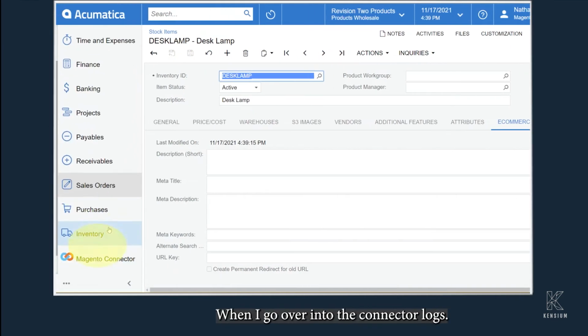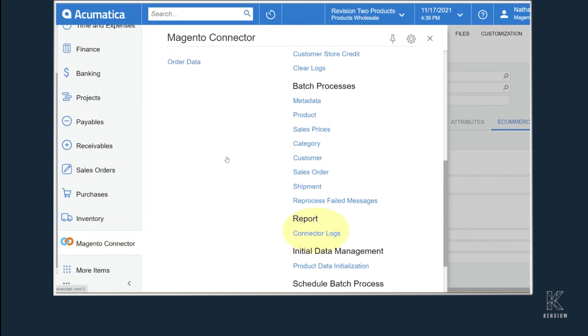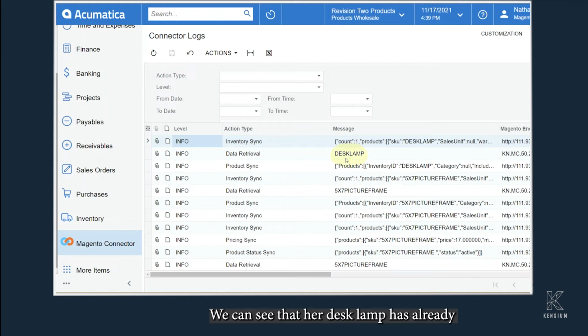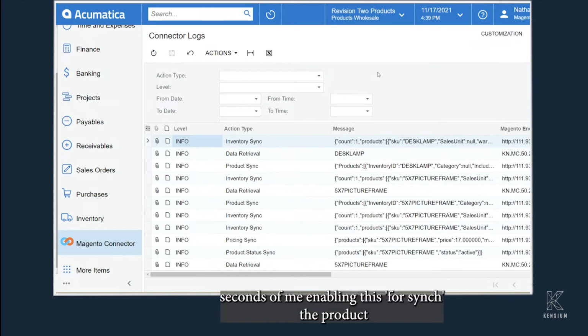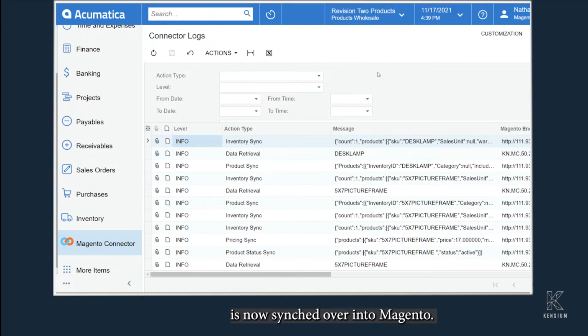Next, we'll enable the product for Magento Sync and save. When I go over into the connector logs, we can see that our desk lamp has already synced over into Magento. Within seconds of me enabling this for sync, the product is now synced over into Magento.